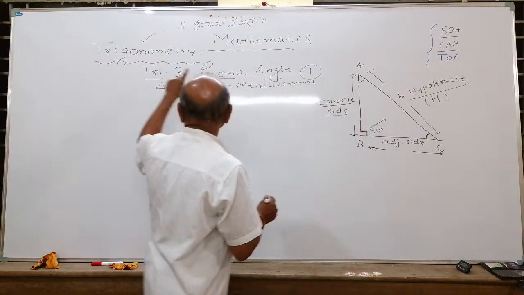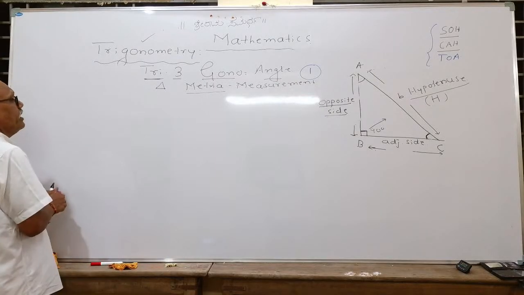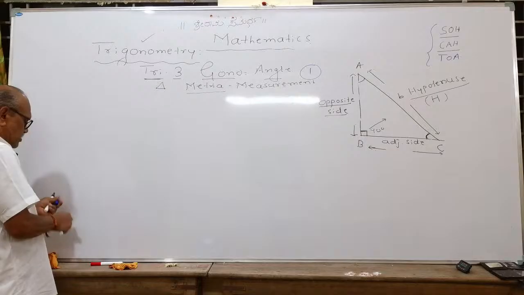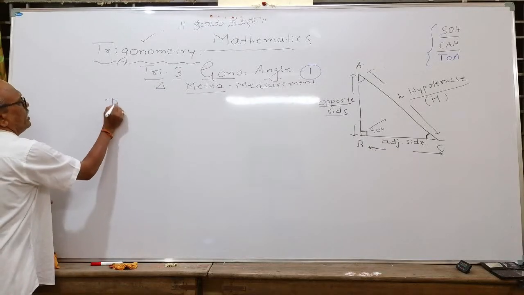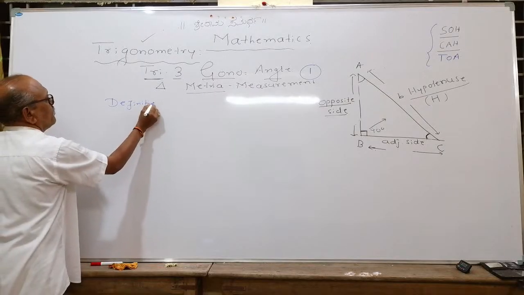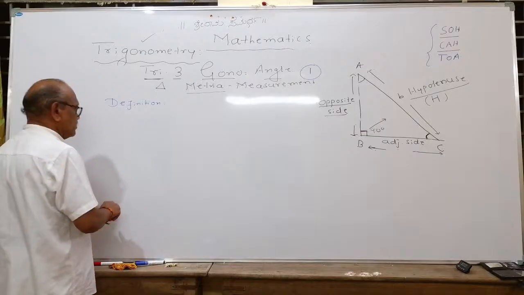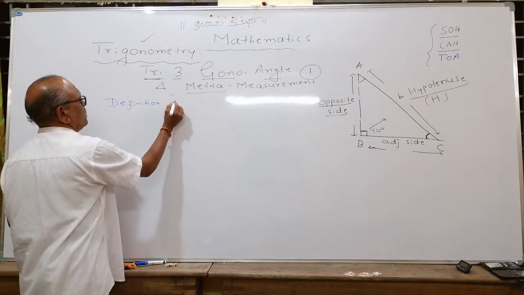Therefore, trigonometry can be defined. Let us try to define trigonometry. You can note down the definition of trigonometry. It is the branch of mathematics. Suppose that a 1 mark question is asked.